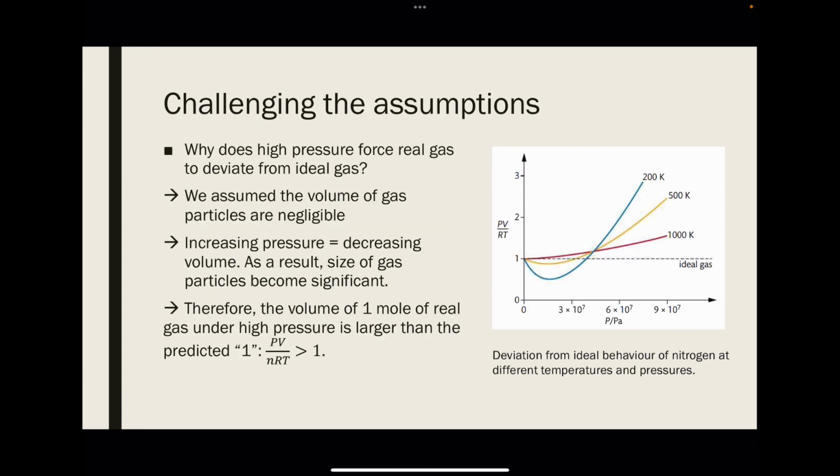Why does high pressure force real gas to deviate from ideal gas? When we are stuck with a model and realize our observation doesn't fit the model, we need to challenge the assumptions. We assume the volume of gas particles is negligible. However, with increasing pressure, which means volume decreases, as volume continues to decrease, the size of gas particles becomes significant. Therefore, the volume of 1 mole of real gas under high pressure is larger than the predicted one.